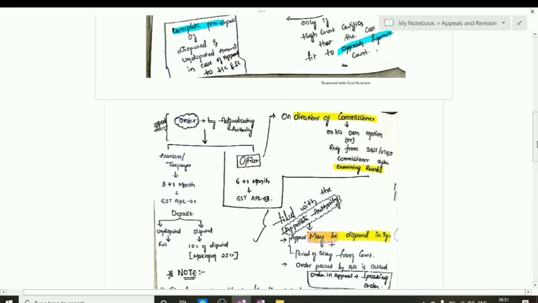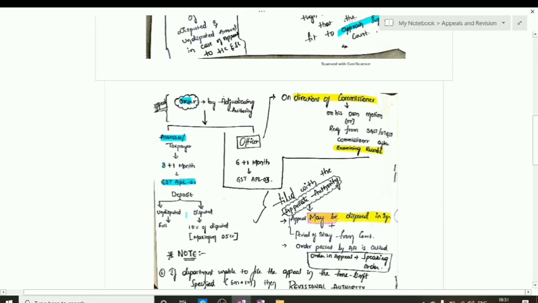Now we're going to discuss the technicalities of the chapter. If an order is passed by the adjudicating authority under section 73 and 74, then the aggrieved person, if he is an assessee or taxpayer, will have 3 months plus 1 month of condonation of delay. He is required to file the appeal with the appellate authority in GST APL 01, and GST APL 02 is the acknowledgement for the appeal, and he is required to deposit the undisputed amount completely, and the disputed amount of 10% subject to a maximum of 25 crores.